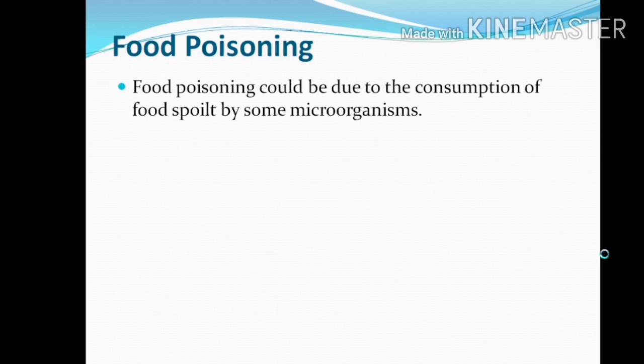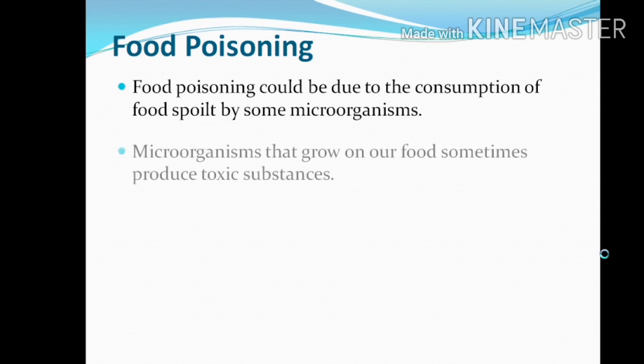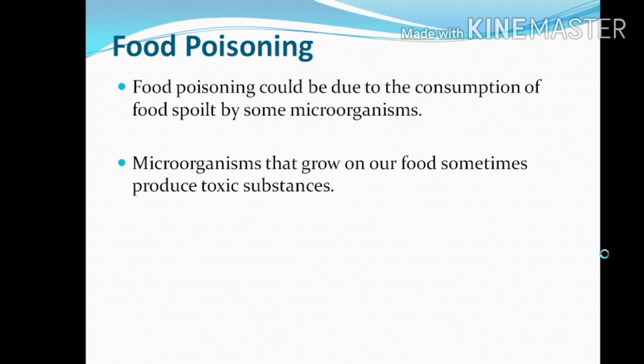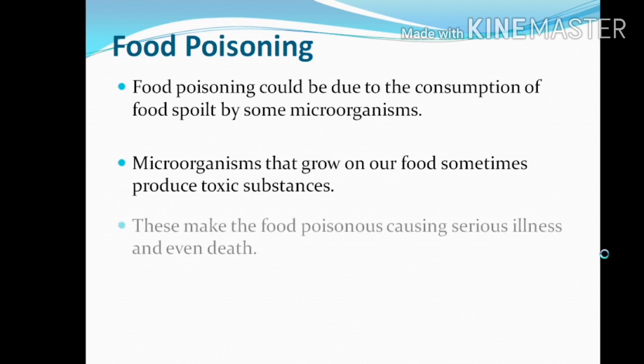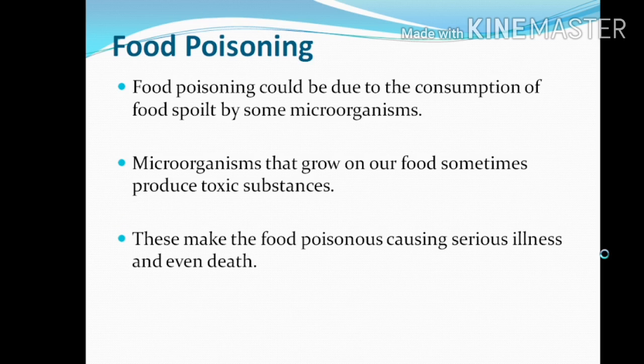Food poisoning. This is the most important thing that you have already heard, and maybe you had some experience in your life also. Food poisoning could be due to the consumption of food spoiled by some microorganisms. Microorganisms that grow on our food sometimes produce toxic substances. This makes the food poisonous, causing serious illness and even death.